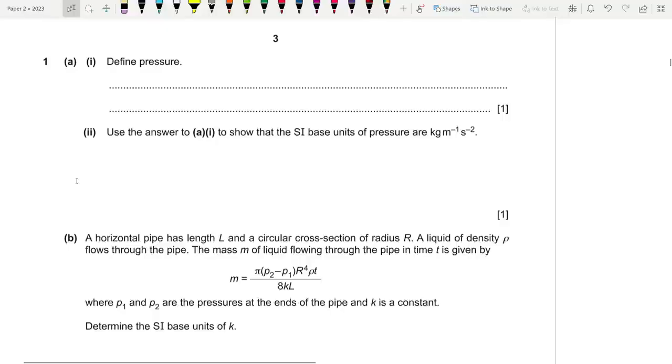Let's start. So the first question is define pressure. We know that pressure is actually force per unit area, force by area. And you can also mention that the force has to be normal, the area normal to the force.